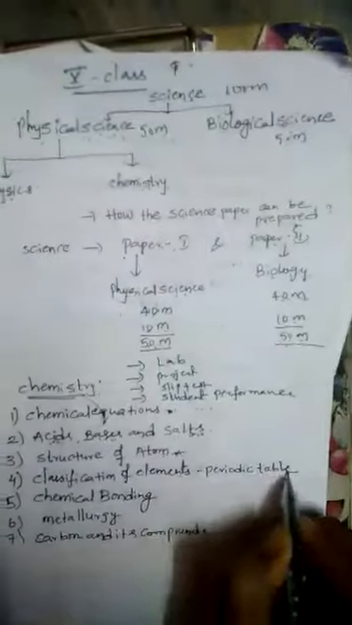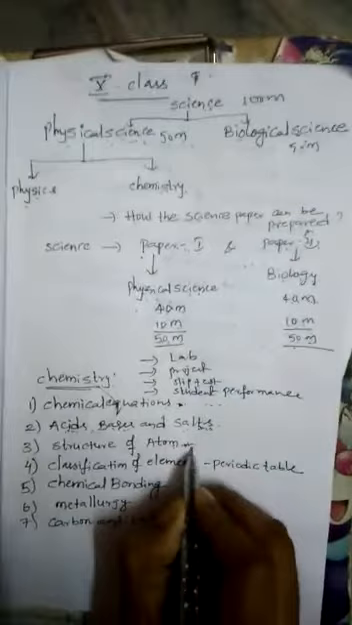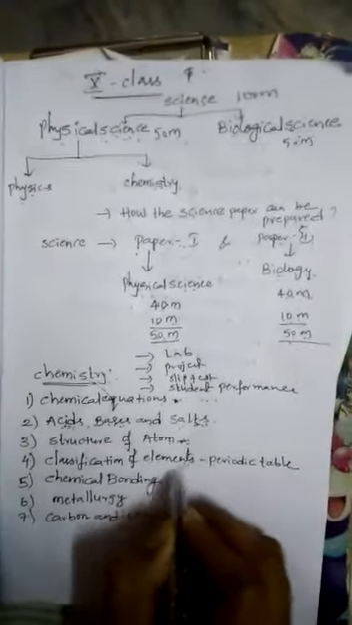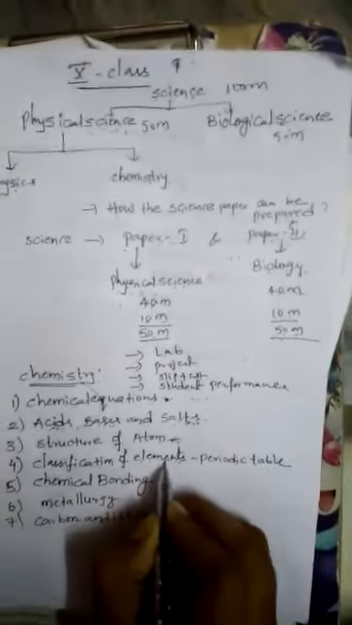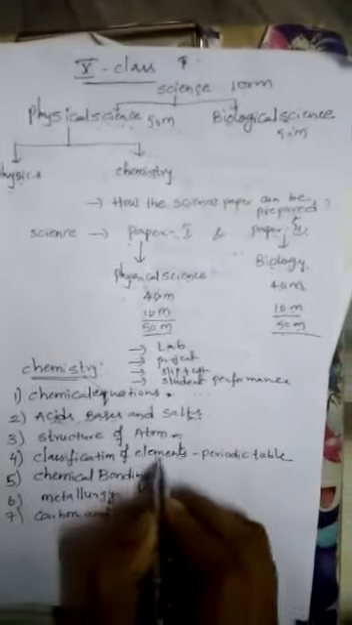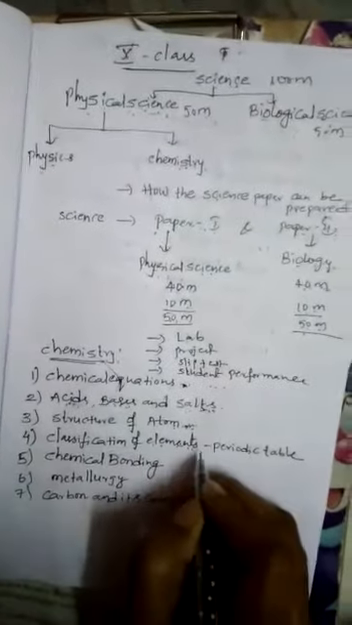Next, the fourth chapter is classification of elements and periodic table. After studying the structure of atom, we need to classify the elements in a systematic manner. How to classify the elements? There are different theories and different models that have been introduced to classify the elements. In this chapter, we will discuss Dobereiner's law of triads, Newlands' law, Mendeleev's law, and the modern periodic table.